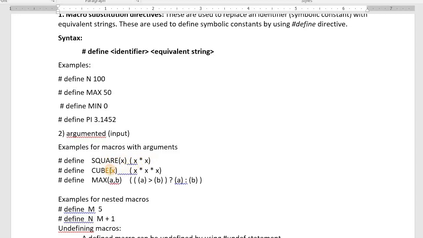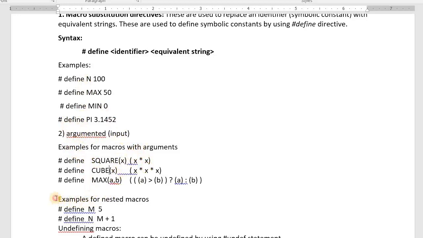If you pass a and b, if a is greater than b, a will be given, otherwise b will be given. But you write each value in parentheses. It is a must, then only it works, otherwise no. a must be in brackets, b must be in brackets, this must be in brackets, question mark. If this is true, a will be given, otherwise b will be given. Okay, this is the argumented type. This is the simple one. This is the second one. You can pass the input and get the result.